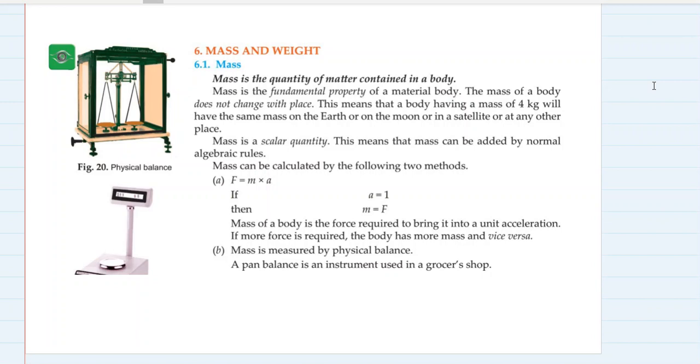Now this video which I'm making right now is more than 1 hour 30 minutes, and I have covered everything, all the details, all the theory part as well as numerical part. In the previous video, which was around an hour long, I had covered the basic introduction to gravitation.